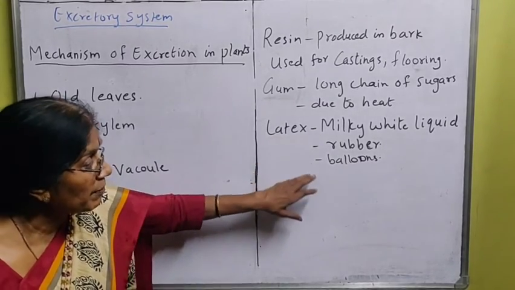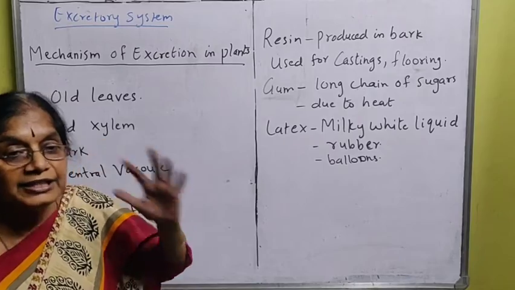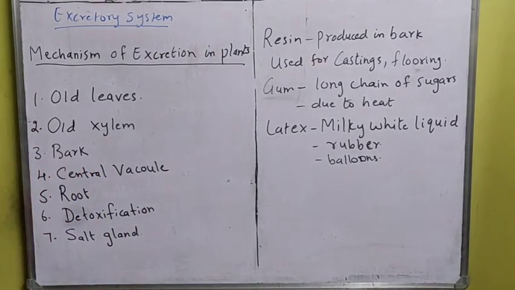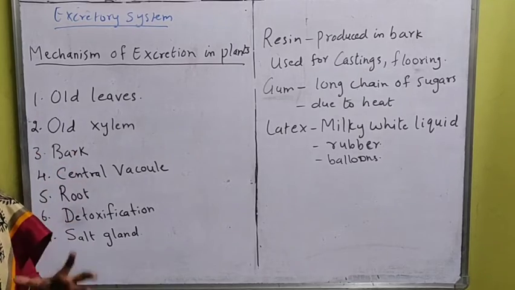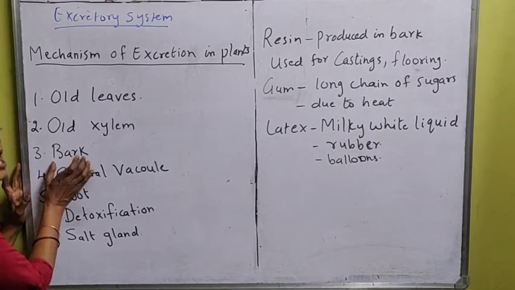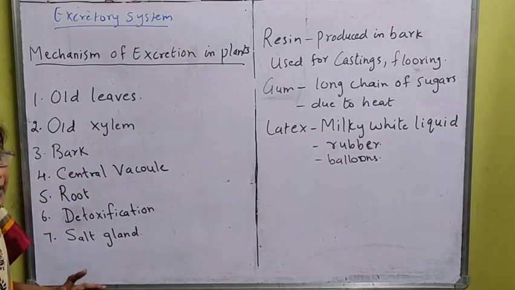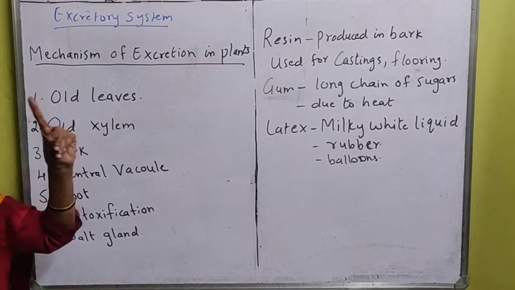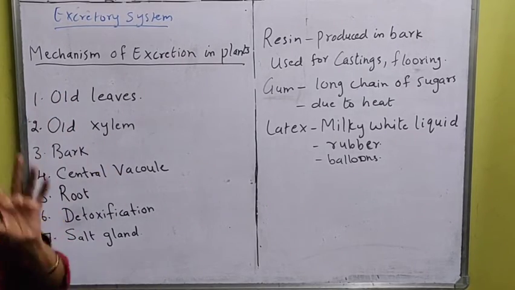It is a natural rubber, and this natural rubber is used in balloons. So this is regarding the old xylem. Some of the waste material is also stored in the bark of the tree. So the bark also plays a very important role in excretion in plants.